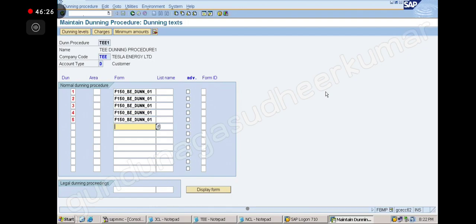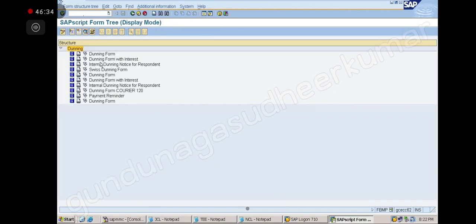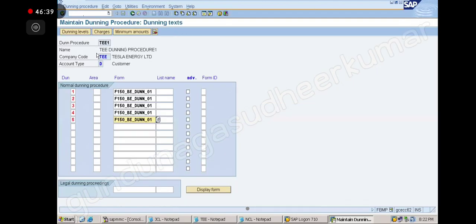From the drop down, we can select that form, sir. Yeah, you can go to the drop down, and in the drop down, first one, Dunning form. Select that. So this is the 2 times you have to do. You have to remember, you have to go to the Dunning text 2 times. One time to maintain the company code for Dunning text. Second time where I will give the form details.